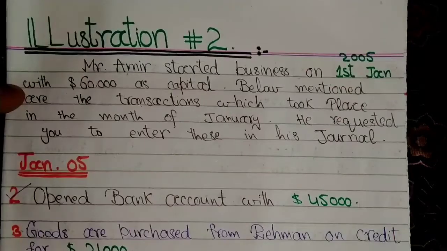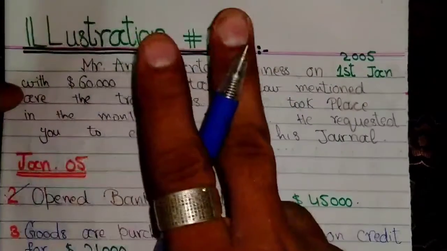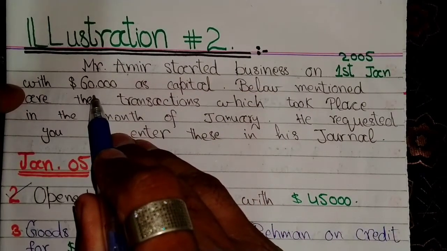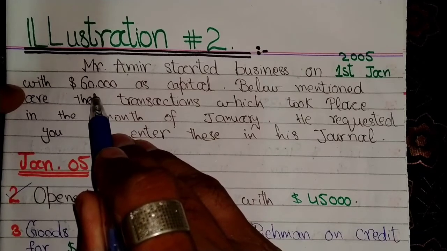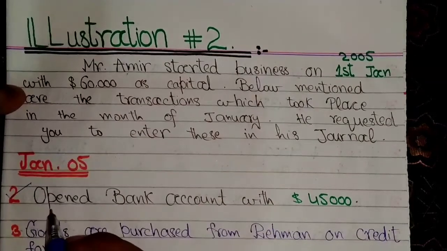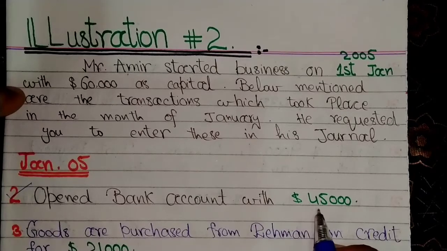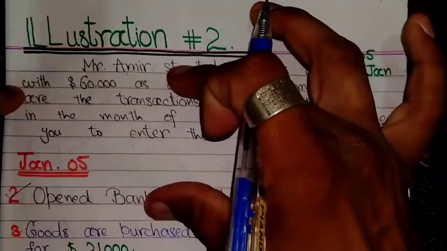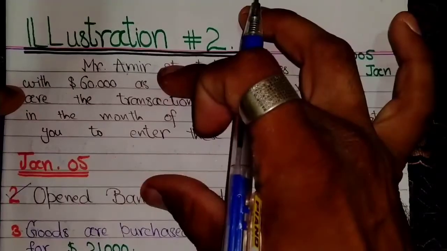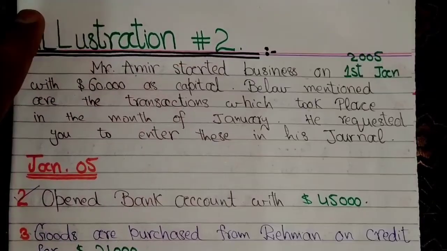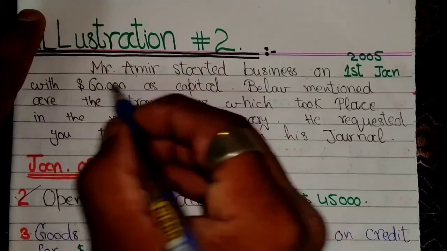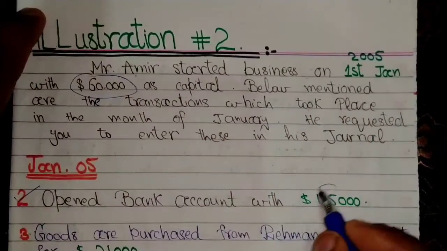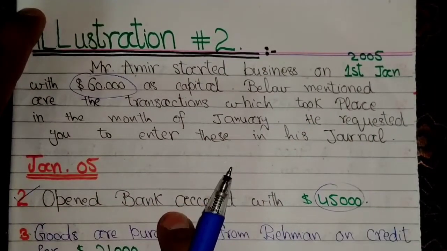Dear students, we have done two entries. First is invested cash into the business with amount $60,000, right? Second is opened bank account with the name of business, $45,000. These two transactions or entries are related to the investment into the business. This is the cash in hand of the business, and this is the bank account.